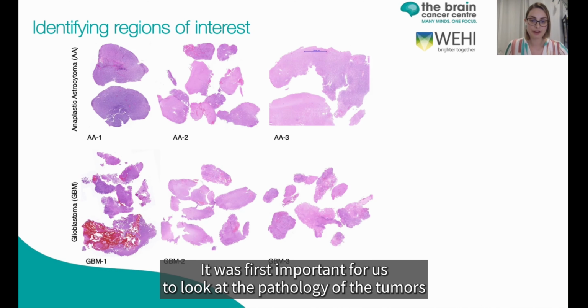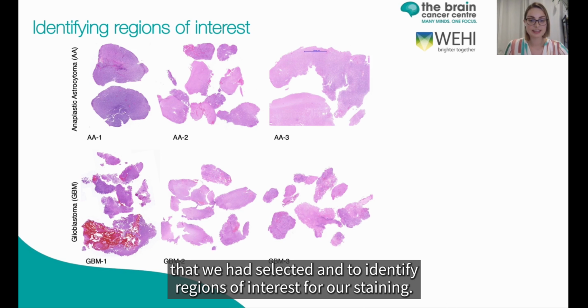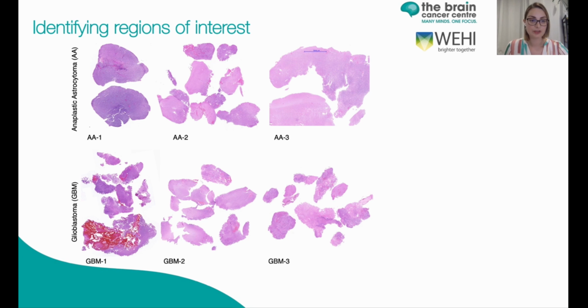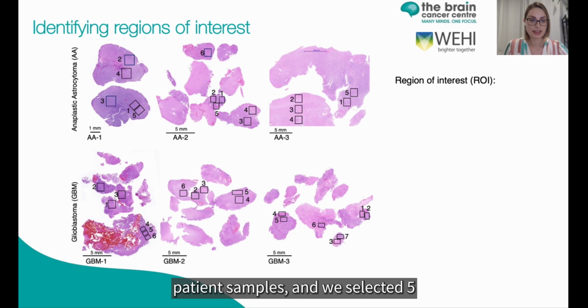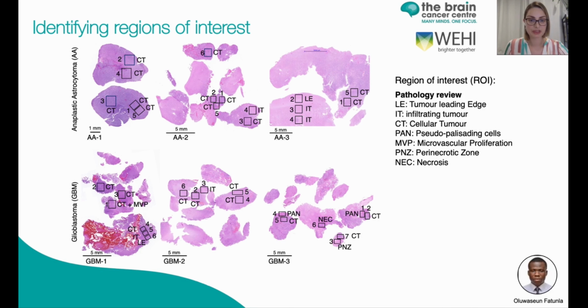It was first important for us to look at the pathology of the tumours that we had selected and to identify regions of interest for our staining. So these are our 3 anaplastic astrocytomas and glioblastoma patient samples. And we selected 5 to 7 regions of interest within each tumour.